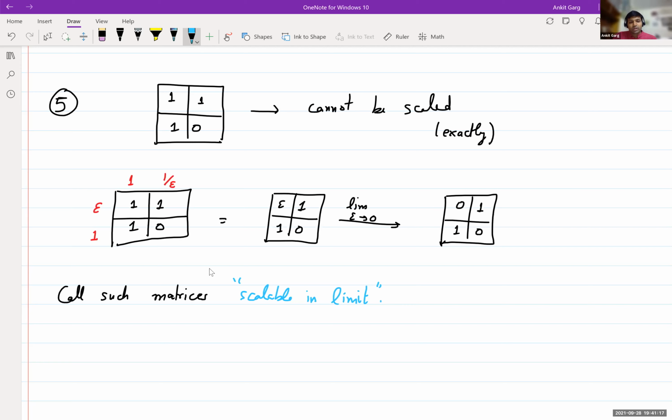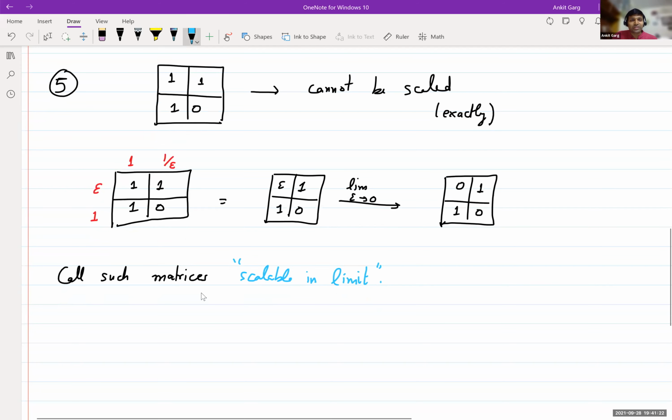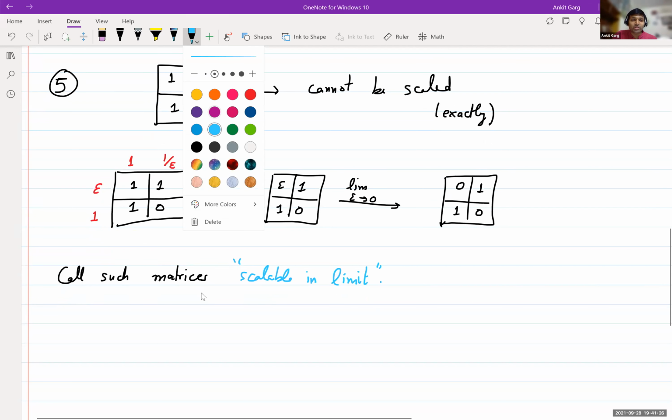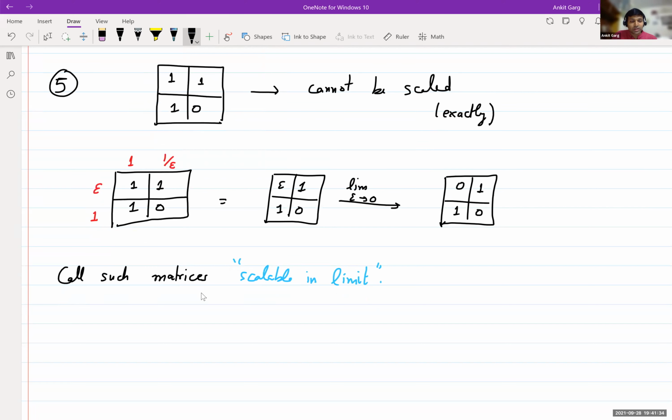This is not a standard name. I just invented this term for the talk. There's no good name for these matrices. You could call them approximately scalable, but I think this might be a better name. This phenomenon is similar to the phenomenon of orbits versus orbit closures.